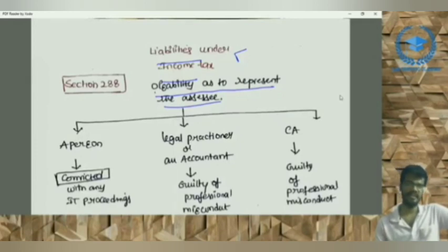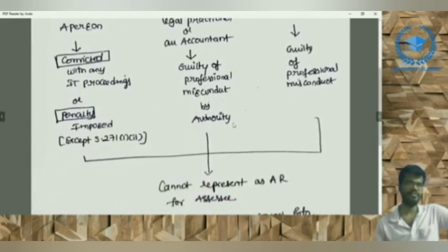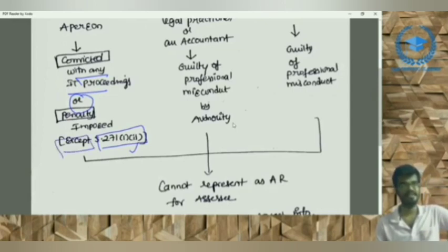There are 3 types of persons we'll discuss in 288. A person who is convicted in any IT proceedings, or if a person has been imposed a penalty under the Income Tax Act, except under 271 subsection 1 clause 2. This relates to any order. It will just refer to the income tax section. If a person has been convicted or a penalty has been imposed, then that particular person is not able to represent the assessee before the income tax authorities.